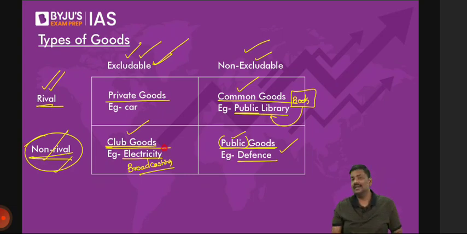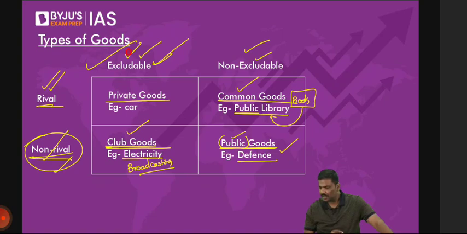Any difficulty? Do not try to do permutation combinations of this good and that good. You know what is happening in each of the goods. Simple. Look at the good or a service. Do you have to pay money? If yes, put it under excludable. But if you are using it and others are also using it, put it under non-rival, otherwise put it under rival. Done. So this is basically the classification of goods.